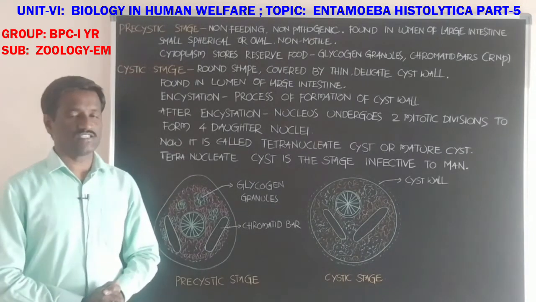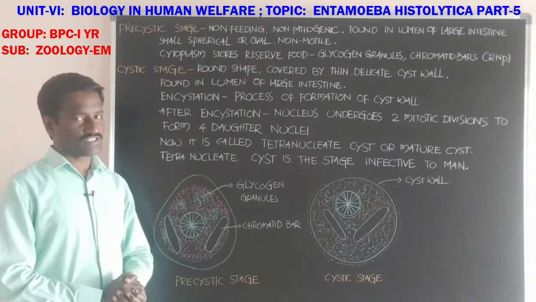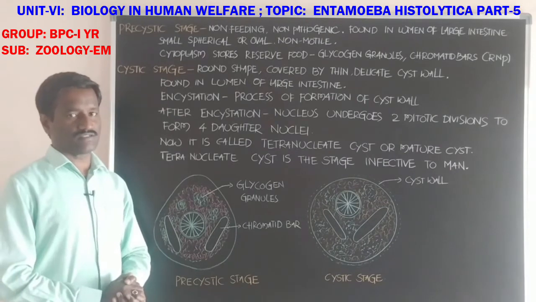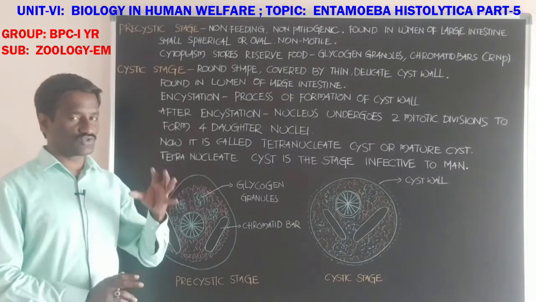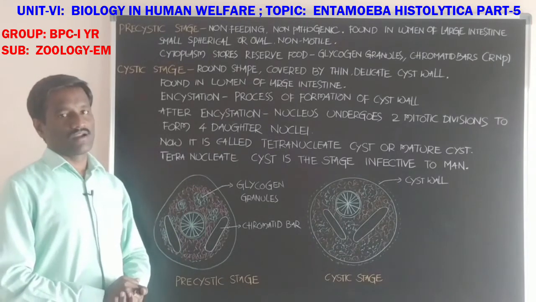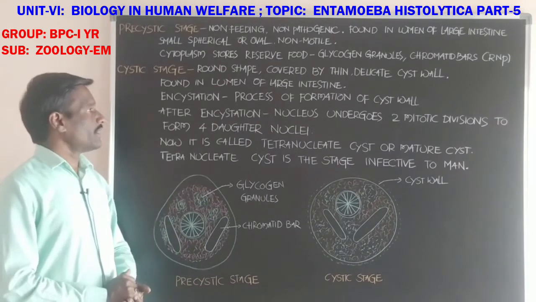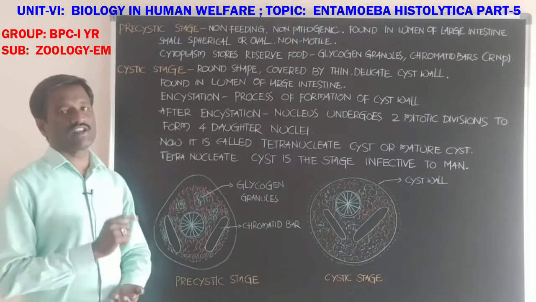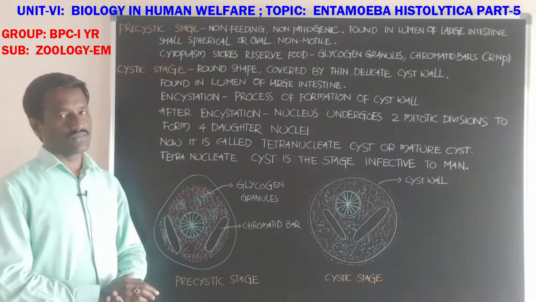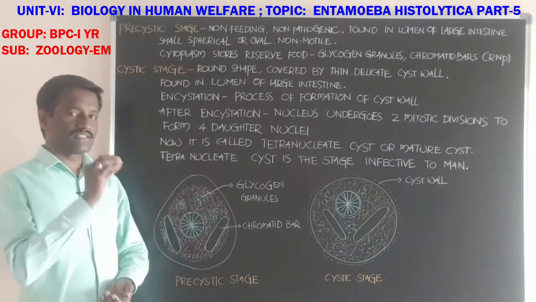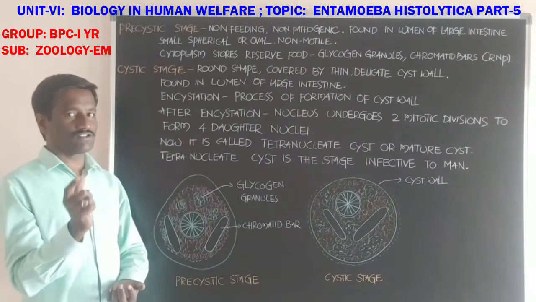The trophozoite stage is the motile stage, pathogenic stage, feeding stage. With the help of blunt finger-like pseudopodia, it moves at the walls of the large intestine. It is a monogenetic parasite, completing its life cycle in man. It secretes histolysin enzyme, hence the name Entamoeba histolytica.